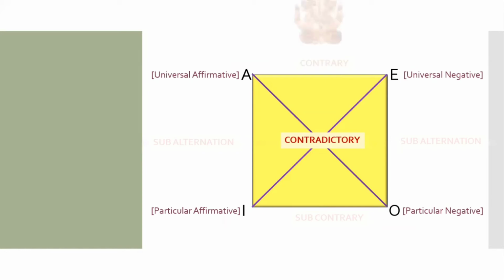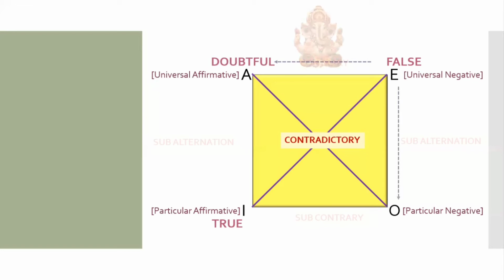Okay, let's continue further. What happens if E is false? If E is false, definitely its contradictory is going to be true. I hope you understand this now. And if E is false, what will happen to its contrary? Contradictory is true. Contrary, remember, God is above, God is always true. Two contraries cannot be true together. But if one is false, the other can be true or false, that is, doubtful. And remember, can God send falsehood down? No, that's doubtful. So if E is false, O becomes doubtful.